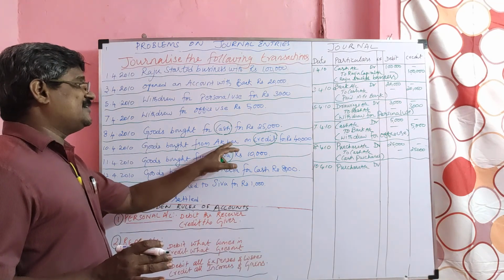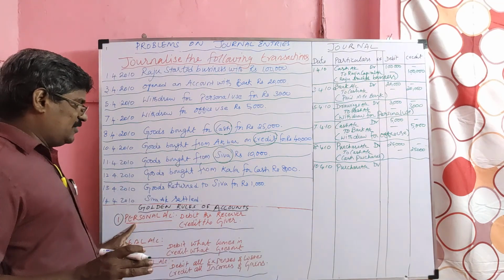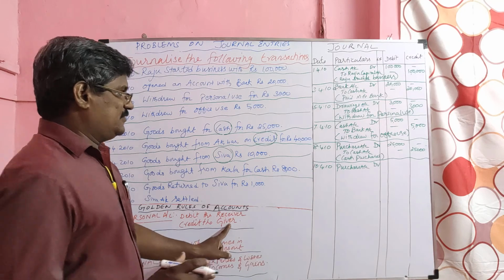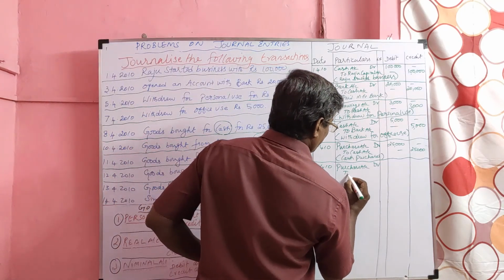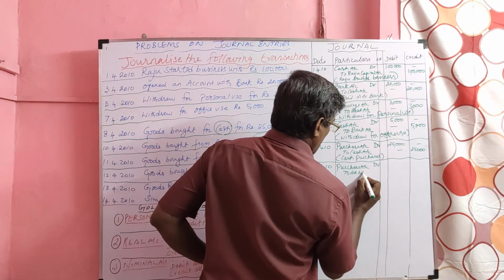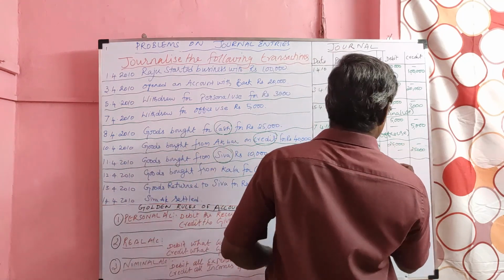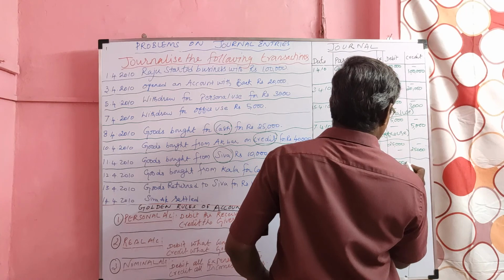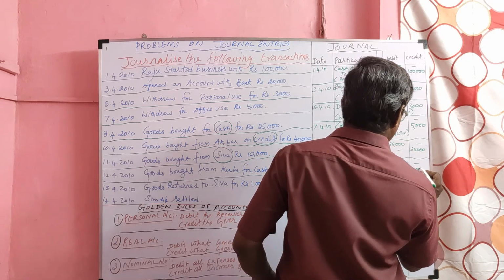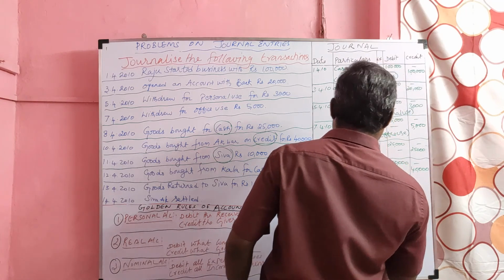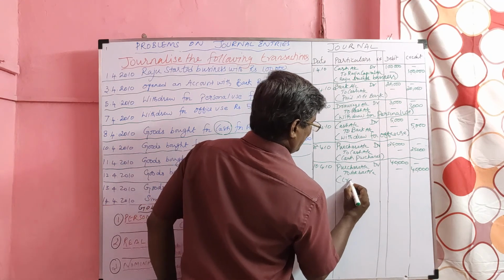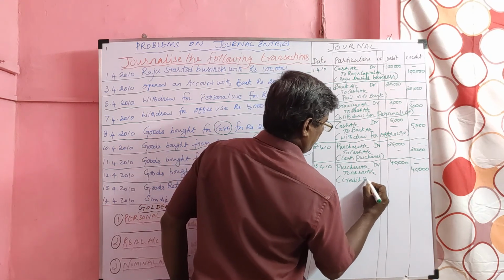From whom did we purchase? Akbar. Akbar is a personal account. He is the giver, so Akbar should be credited. The narration we can write as credit purchase.